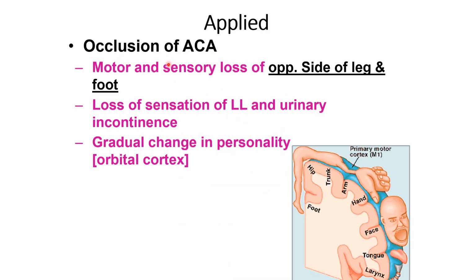Now, occlusion of the anterior cerebral artery may lead to motor and sensory loss of the opposite leg and foot. There is loss of sensation of the lower limb and urinary incontinence, because the motor cortex is represented from above downward: hip, foot, hip, trunk, arm, head, face, tongue and larynx. There are also gradual changes in personality due to the orbital cortex. So these are the symptoms that develop if there is an anterior cerebral artery occlusion.